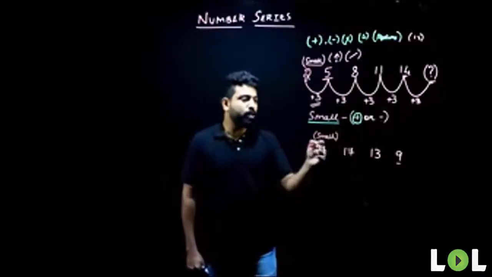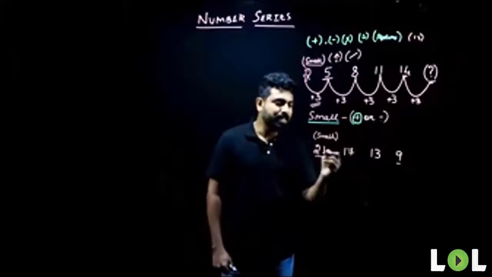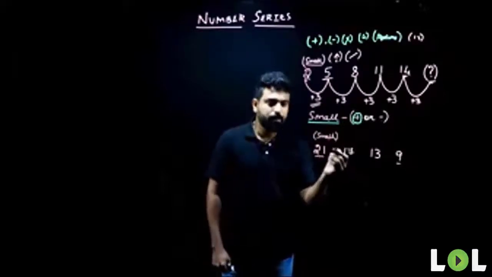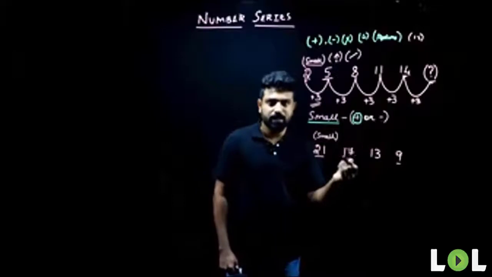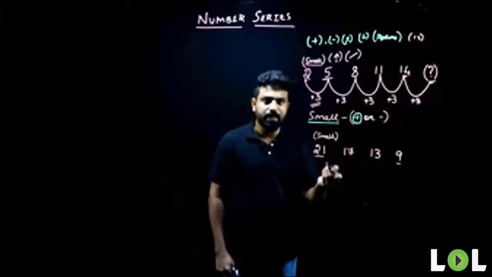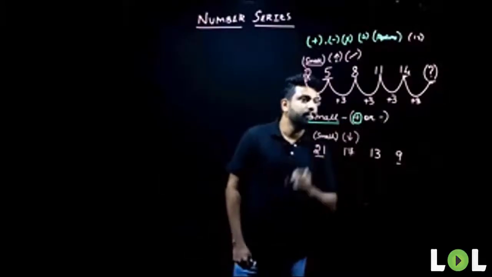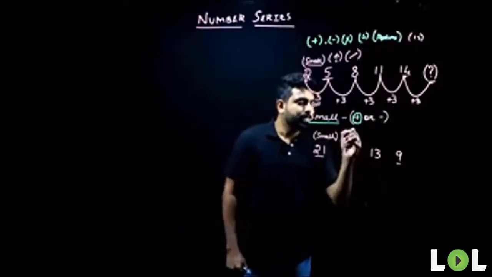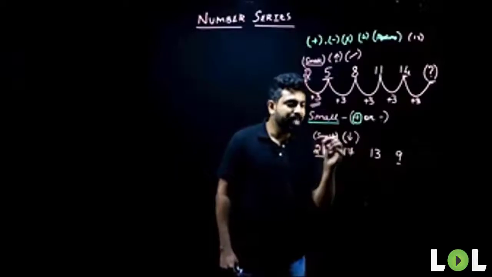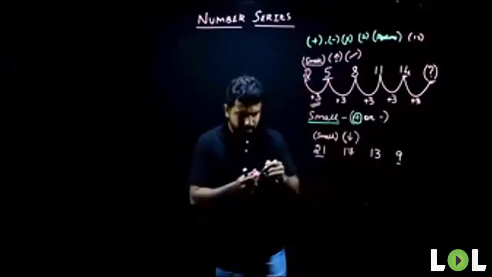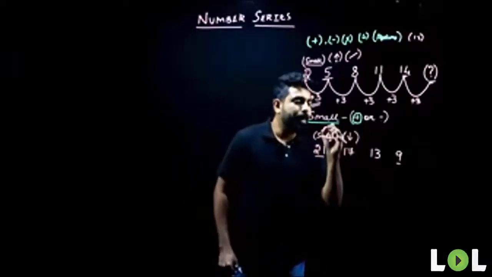What did we do for the second step here? Second step, we started comparing the terms of a series. We checked if they're increasing or decreasing. In this case here, the terms are decreasing. Since the terms are decreasing and the difference is small, we know that it should be subtraction.